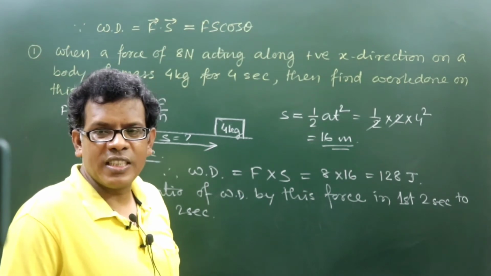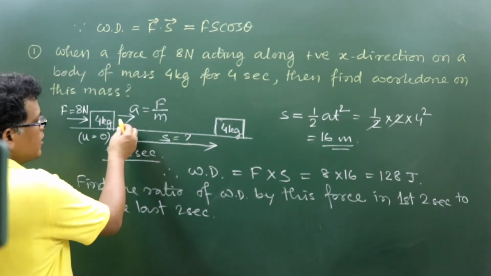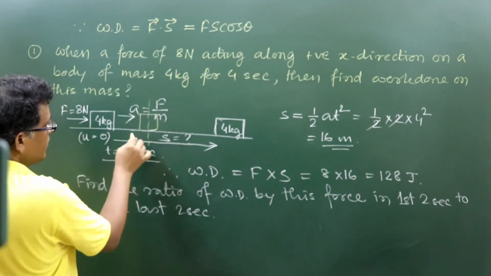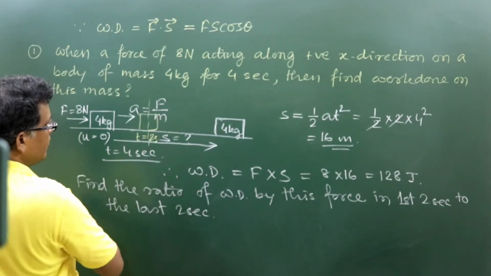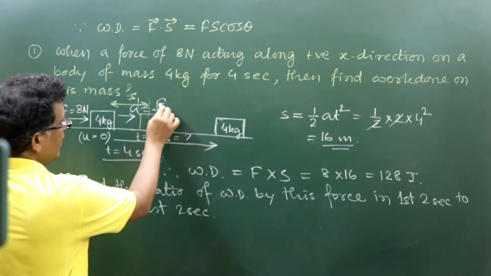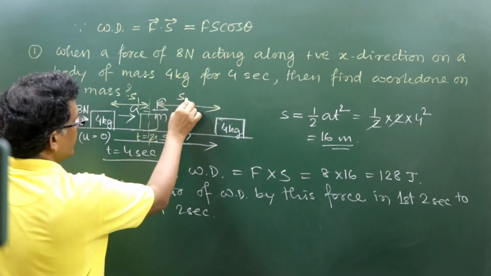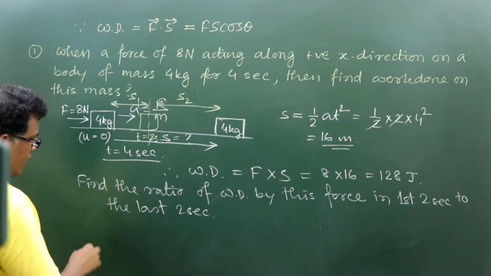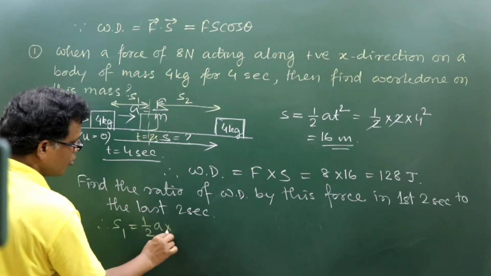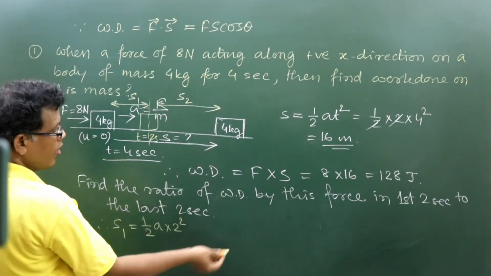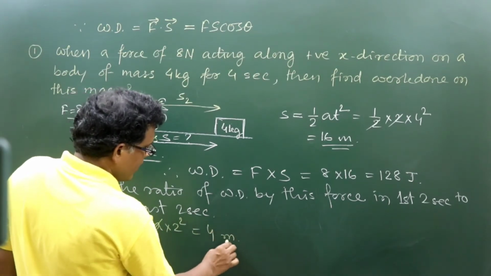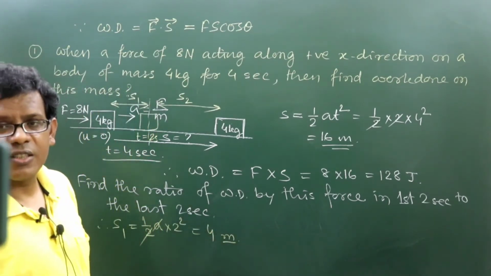So from this, because it is moving under constant acceleration, let this be the position at t equal to 2 second. Let this be the displacement the particle covers in the first 2 seconds, and this is the displacement S2 in the last 2 seconds. If I calculate the value of S1, it will be half A into 2 square. The value of A we already know is 2, we can cancel out, so it is 4 meter. So the displacement in the first 2 seconds is just 4 meter.